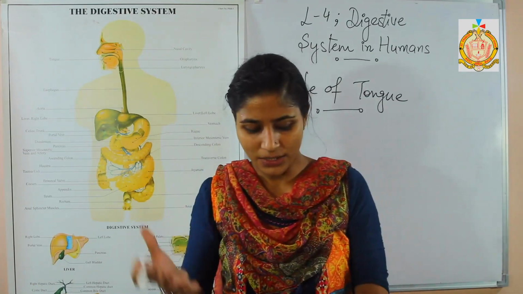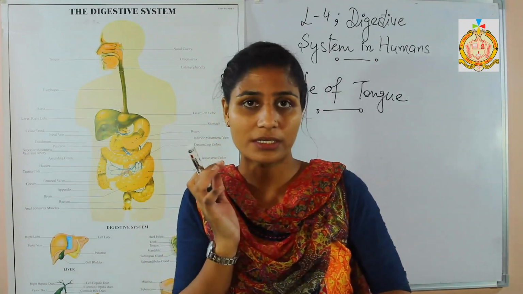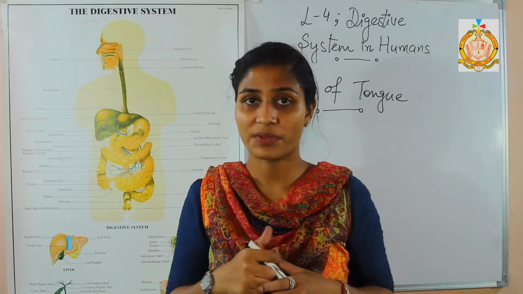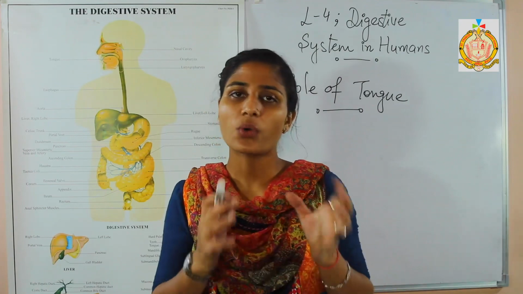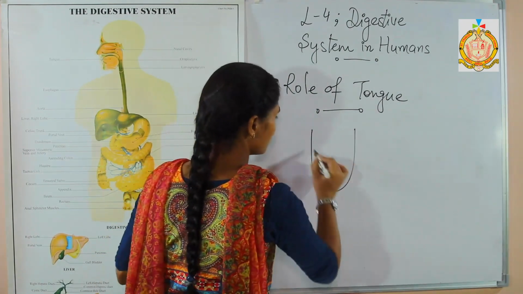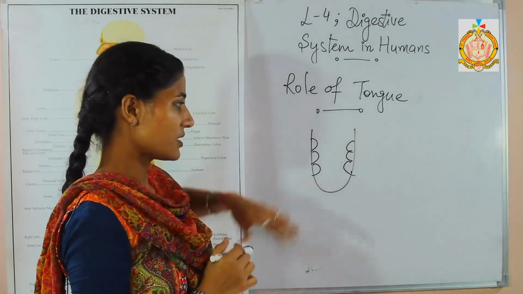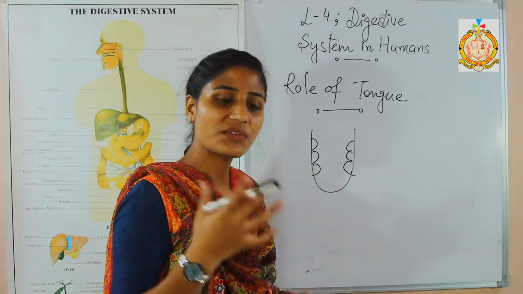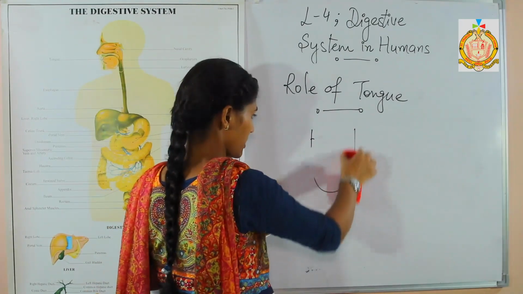Next, it is a sensory organ, giving us the taste of the food too. The taste buds are present around our tongue. It is telling us the proper taste of the food, whether it is sour, salty, or sweetish. How are we getting it? Because in the tongue, different taste buds are there on the surface of our tongue, and they are giving different kinds of taste. I will show you. Here is the diagram.